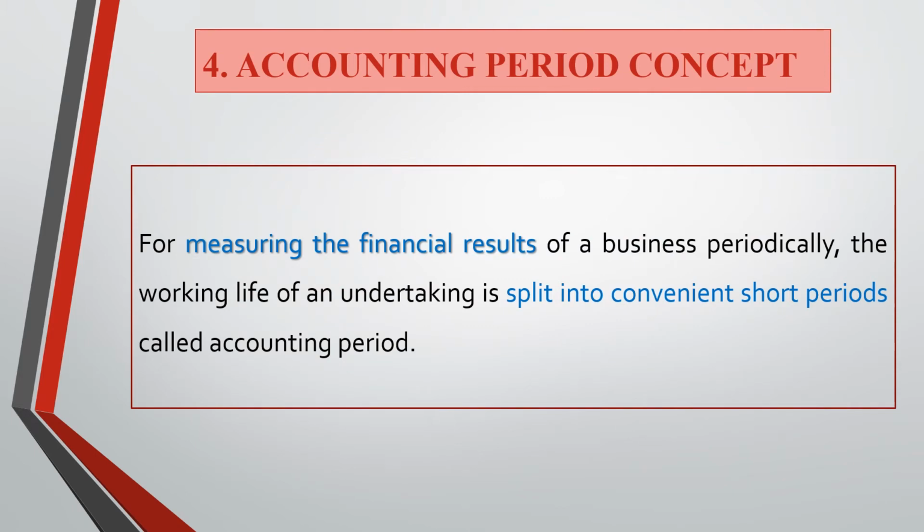Next, the accounting period concept. Though the company runs for a long period, it should be measured in particular separate periods. For measuring the financial result of the business periodically, the working life of an undertaking is split into convenient short periods called accounting periods.